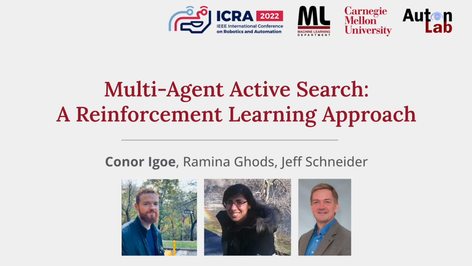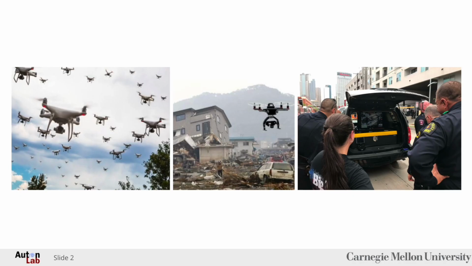In this short video, I'll be presenting multi-agent active search, a reinforcement learning approach, joint work with Romina Godz and Jeff Schneider. In many applications, from search and rescue to reconnaissance, it's becoming common for teams of robots to work together to search for targets of interest. For example, following Hurricane Harvey in 2017, over 400 drones were volunteered by local Texans to help with situational awareness. Unfortunately, pilots face significant challenges in effectively coordinating these drones.